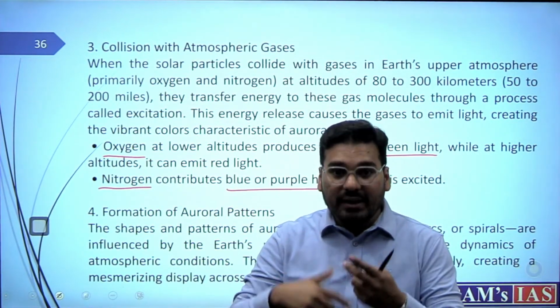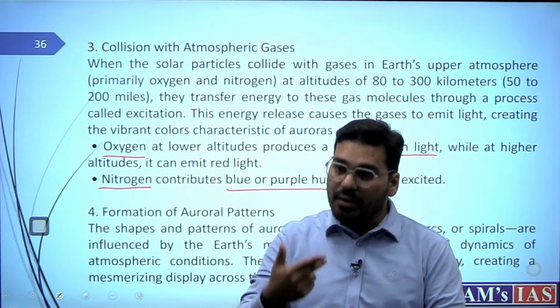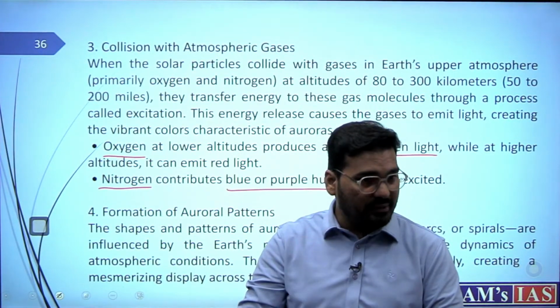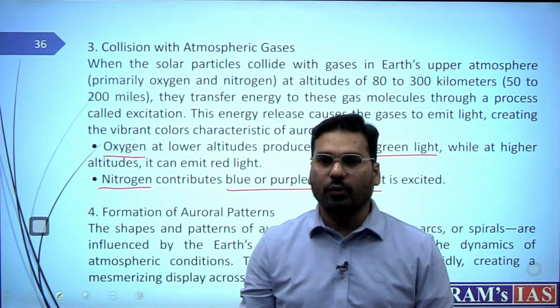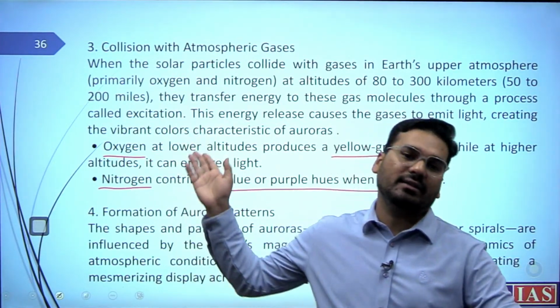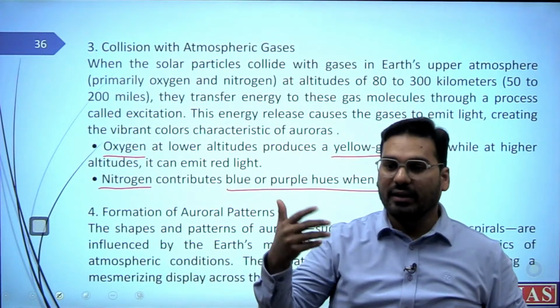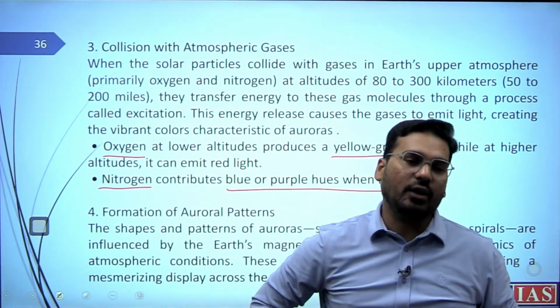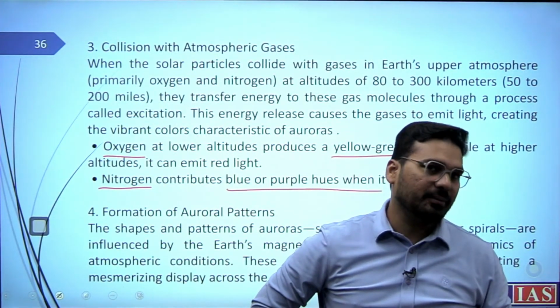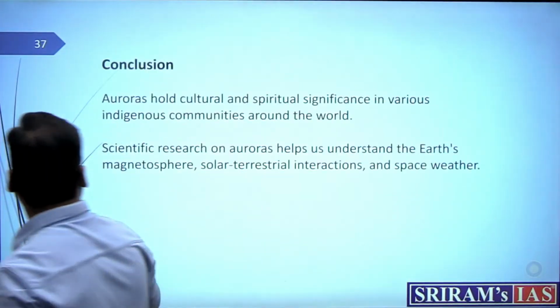So understanding Earth's magnetic field, how it works, its formation, process, and application, we can understand from aurora. This is a larger understanding we can get from this event called aurora australis or borealis. This is what I have included here.